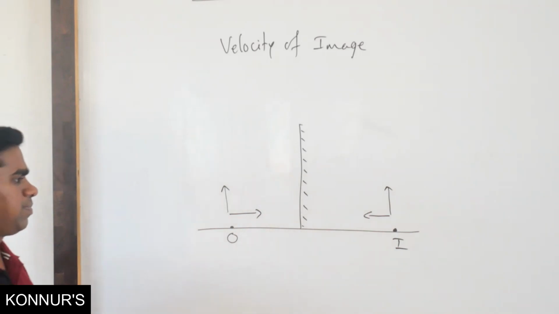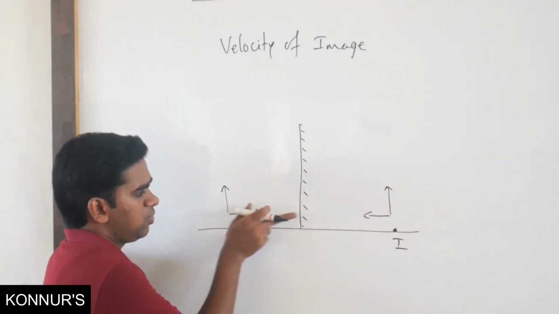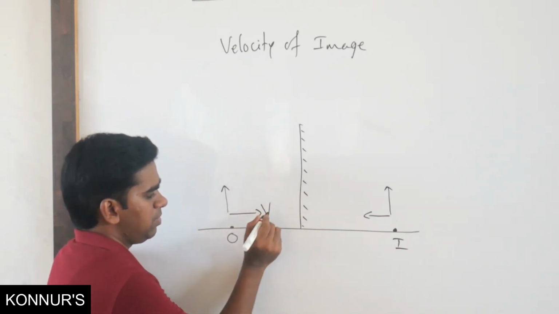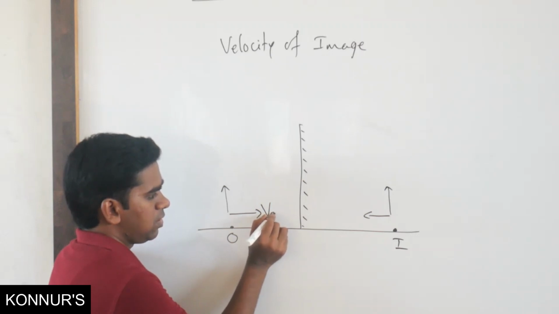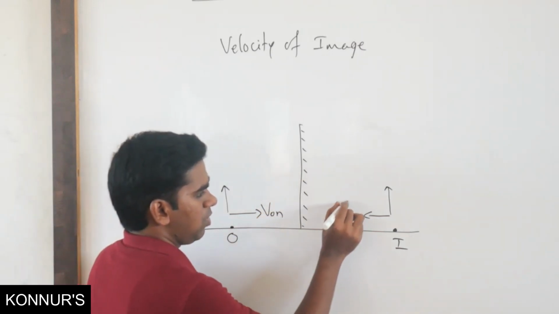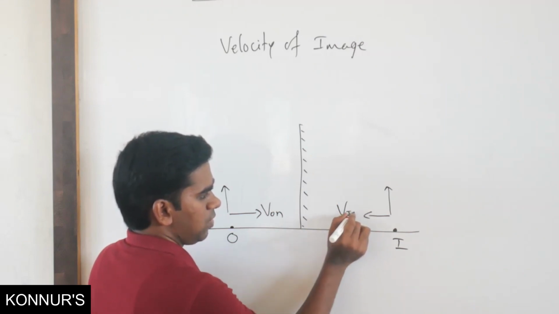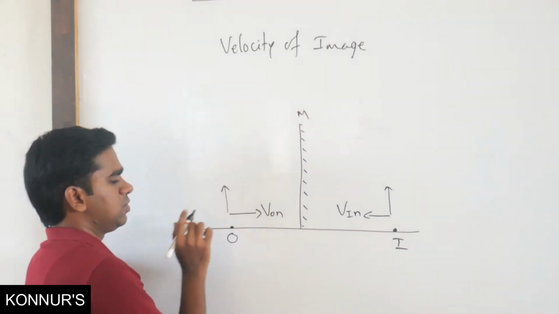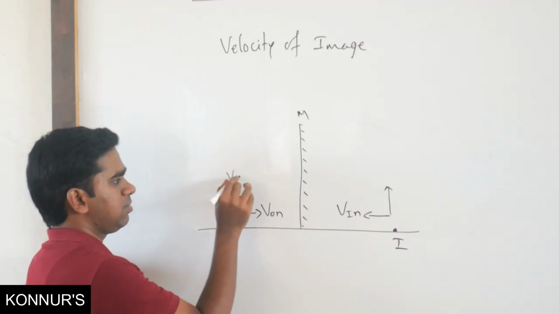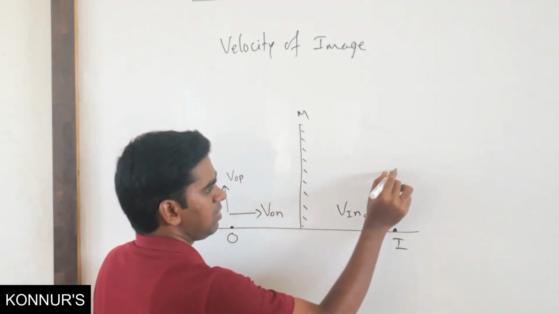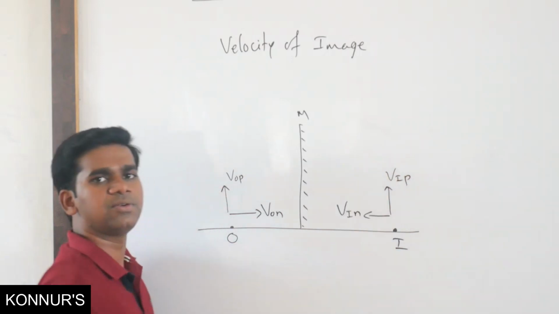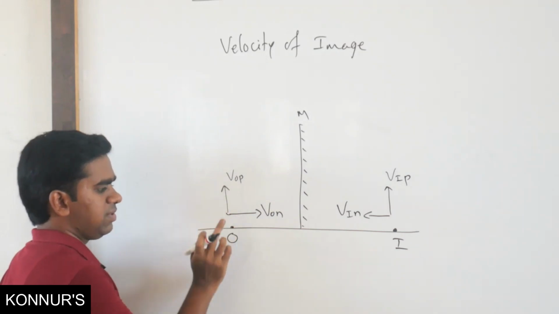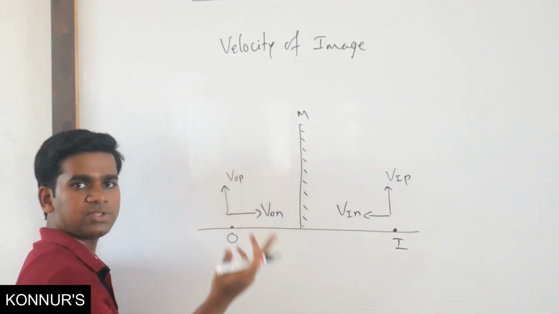Now, the object moving normally towards the mirror, I will take as V, the velocity of the object normal to the mirror. This I will take as the velocity of the image normal to the mirror. In this direction it is parallel to the mirror, say mirror M. So this one I will take as the velocity of the object parallel to the mirror. This I will take as the velocity of the image parallel to the mirror. Now, if VOP is the velocity of the object parallel to the mirror, what is the velocity of the image parallel to the mirror?